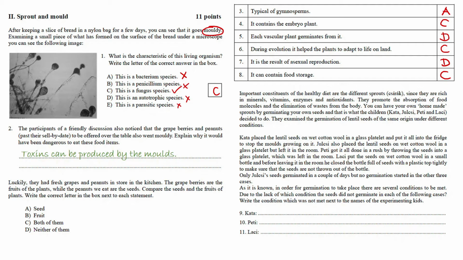Okay, so in case of Kata, what happened is that basically she put the germinating seeds into the fridge, so the temperature was not suitable. We know that all seeds need water, oxygen, and suitable temperature in order to germinate. So in case of Kata, the temperature was the problem. For Peti, who got it all done by throwing the seeds into the glass platelet which was left in the room, obviously no water was applied, so the moisture was missing. And then in case of Laci, the problem was the lack of oxygen. Okay, so the good answers are these.